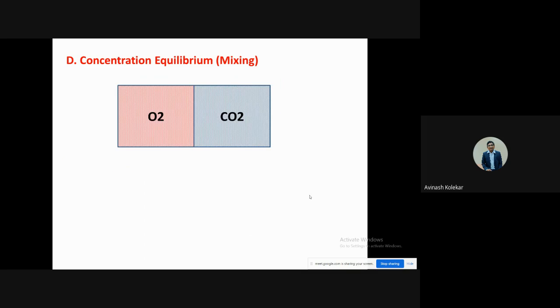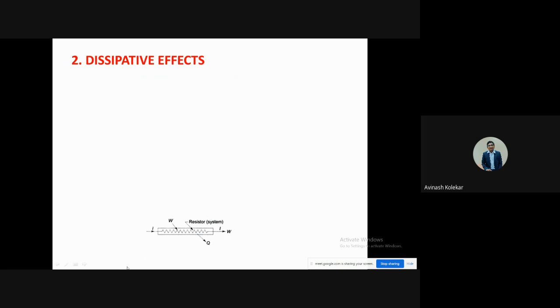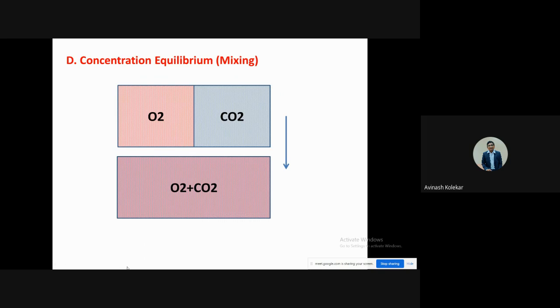Then concentration equilibrium: suppose two gases are there, and if you remove the partition and mix them, then it is very difficult to separate them without any external aid. So this is not actually feasible. Here the equilibrium condition of concentration is not there, so that's why it is very difficult. So this is the first cause, lack of equilibrium.